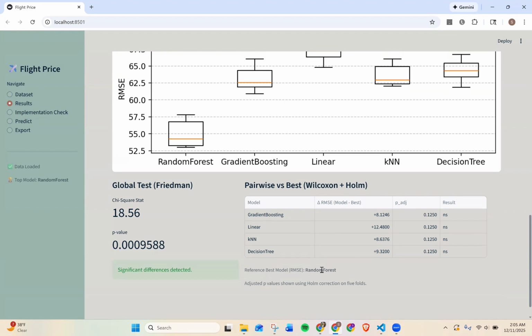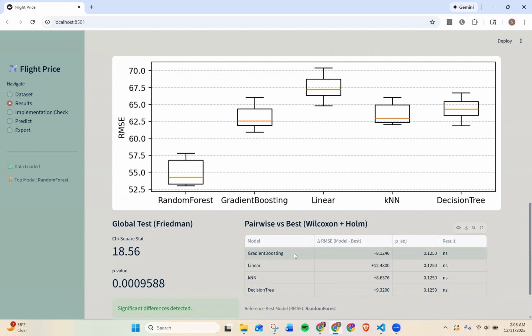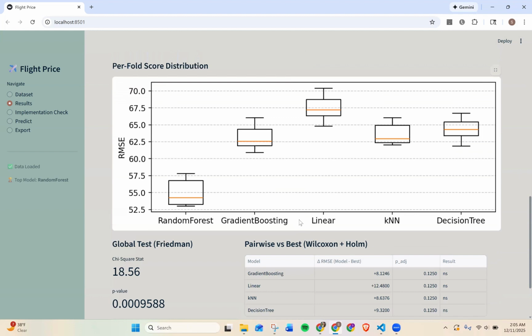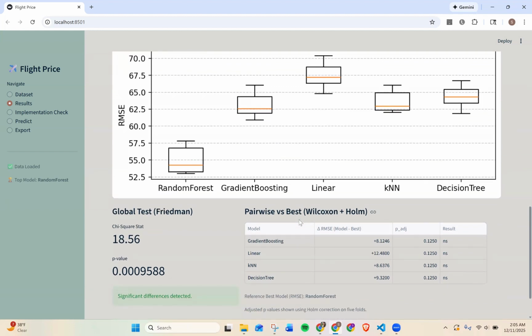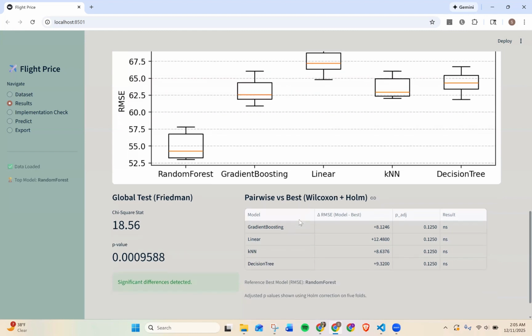Putting everything together, validation says that random forest is our default choice with the lowest RMSE and stable across folds. Whereas the test set t-test view says gradient boosting wins on MAE on the final unseen period, and that advantage is statistically significant. We show both views in the app, so we are transparent about the models, and we don't overclaim based on a single metric or single split.